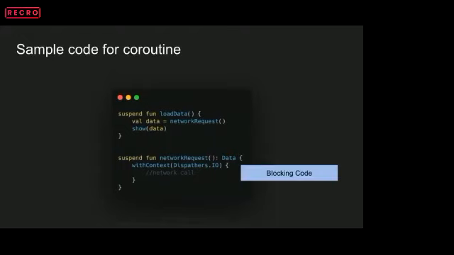As I was mentioning about this Dispatchers.IO and withContext, all the blocking code which generally blocks the thread, like network calls or disk operations, is generally written in the coroutine block of withContext, right? So that it doesn't block the main thread or the current thread that the code is executing on.